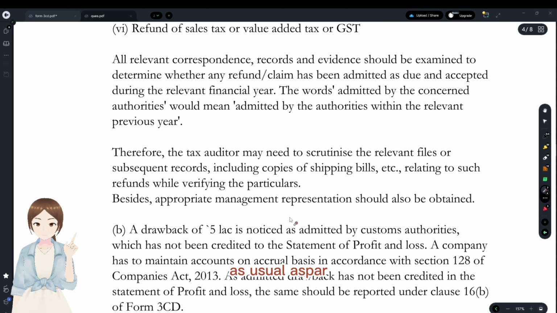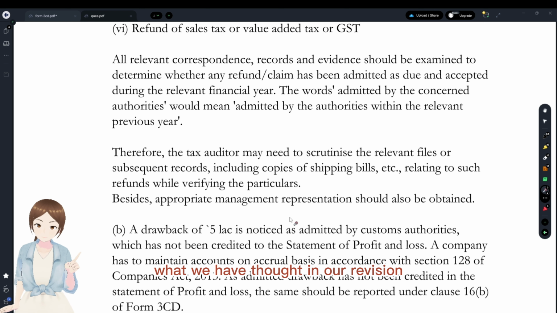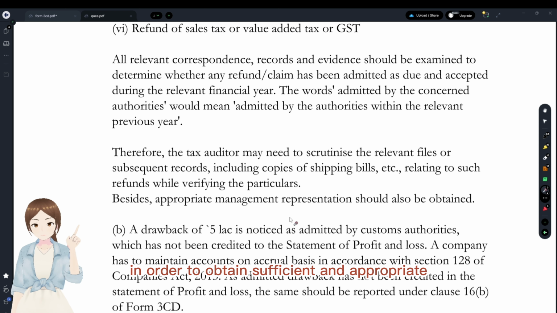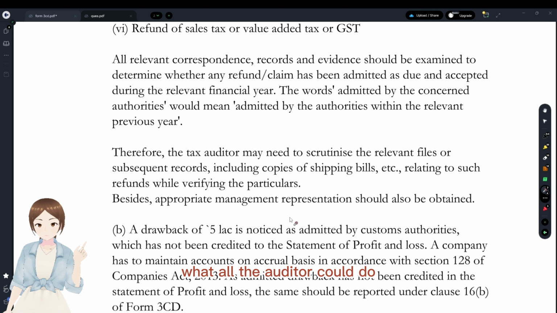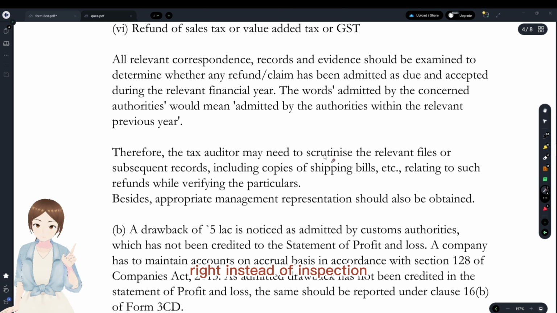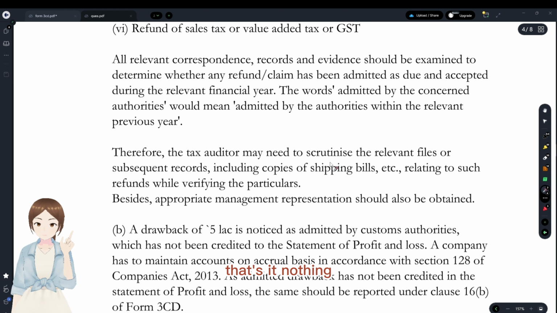How to write these? Same as usual, as per SAs. As per SAs, what we have learned in our revision, the golden rule is, in order to obtain sufficient and appropriate audit evidence, what all the auditor could do: he could do inquiries, reperformance, recalculations, inspections, reviews, etc. Instead of inspection, they have written scrutinization. That's it. Nothing much more, you could replace the word inspection.